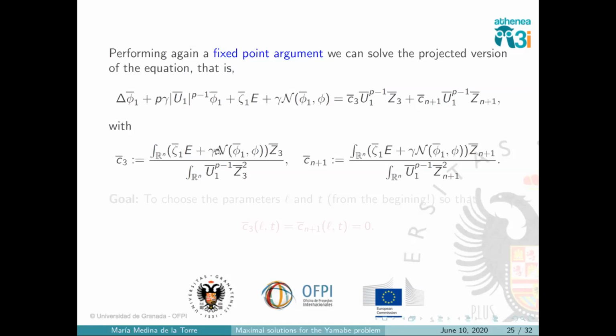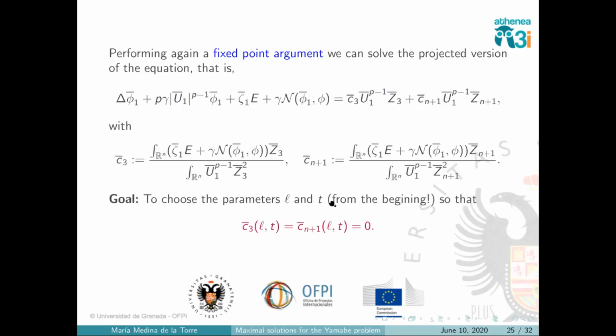Just to mention here, an important point is that this is a nonlinear term that depends on phi, and I expect phi to be small, so probably this will be a very small term. But this term here does not have phi, it has a fixed size, so this will be the large term here. I expect this to be smaller than this one, and the same here. So, since what we wanted to prove was that this problem with a 0 here has a solution, what we want to do is to choose the parameters L and T that I said before, that were two parameters that were going to be fixed later.